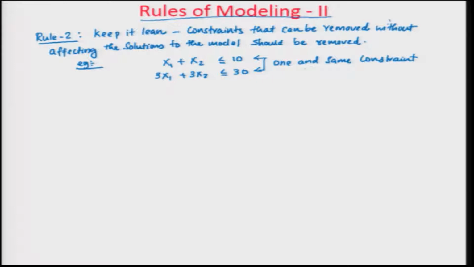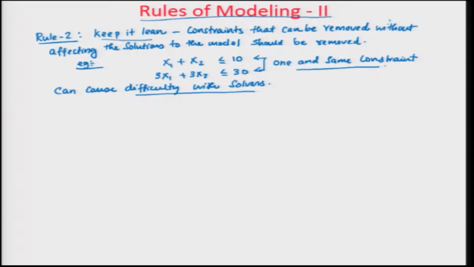Though these constraints are one and the same, writing the constraint 2 times can cause difficulty with solvers. If you are using Microsoft Excel or something to solve the problem, then such solvers will have difficulty when you see these kinds of constraints which are repeated 2 times. So the second part of the second rule is keep it lean, which means constraints that can be removed without affecting the solutions of the model should be removed.